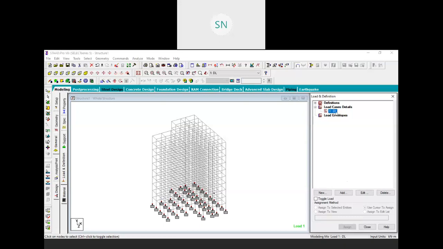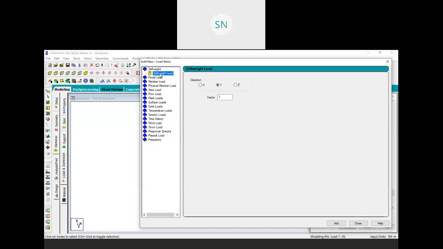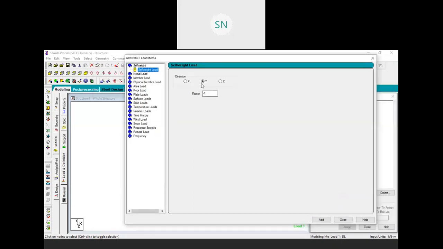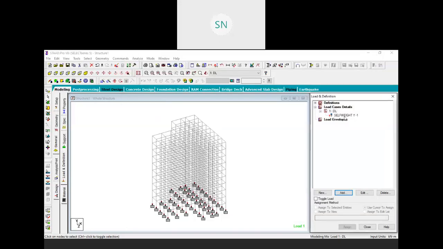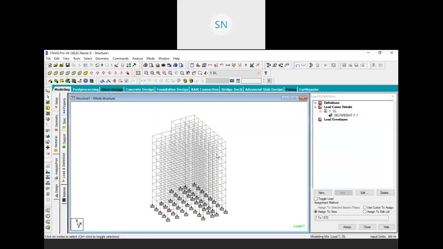So click on your dead load case, click on add, and first of all, we will add a self weight of the structure. So in the y direction, factor will be -1 and hit on add. So it will be in the negative y direction. Select this and we need to assign it to entire model. So assign and yes. So self weight is assigned.